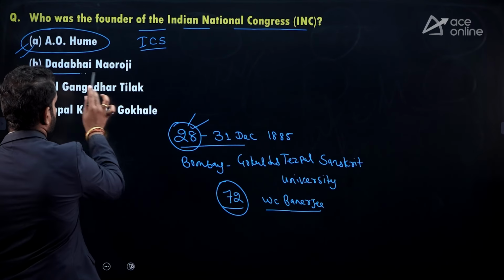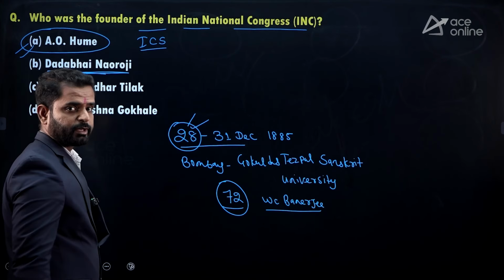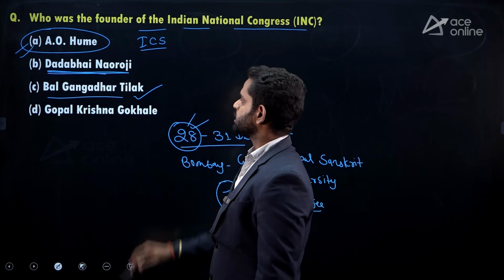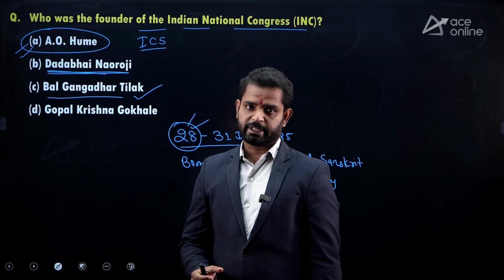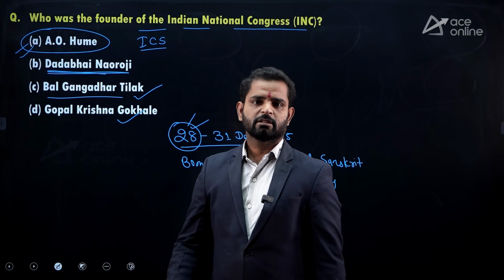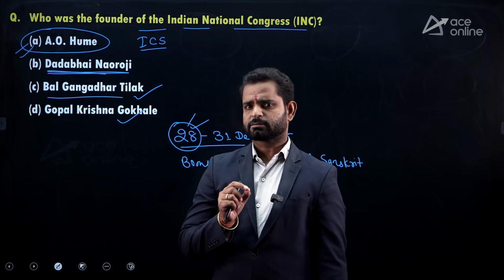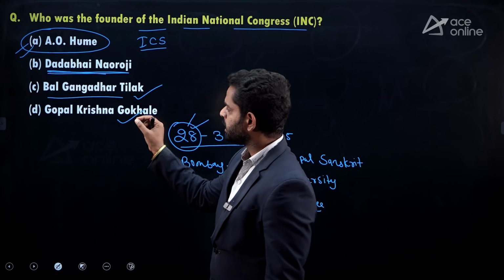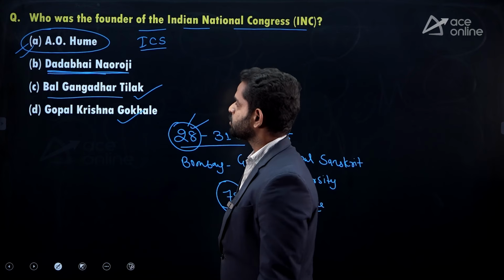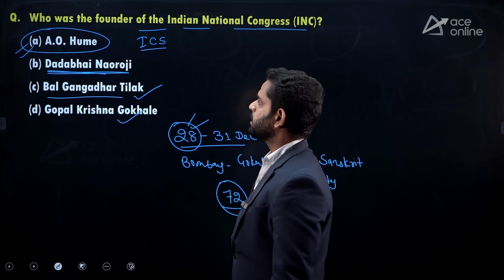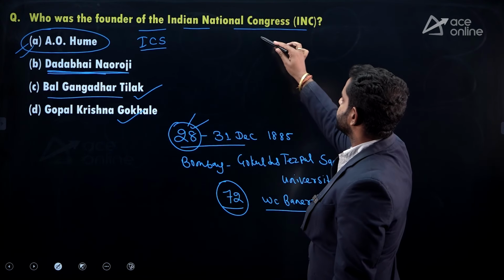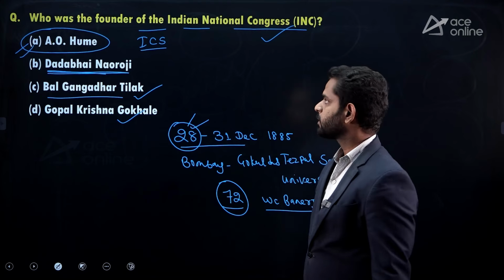Dadabhai Naoroji is also known as the Grand Old Man of India. The next one, Bal Gangadhar Tilak, is also known as an extremist leader, Lal Bal Pal. Gopal Krishna Gokhale, a moderate leader, and you have to know he was the political guru of Mahatma Gandhiji. So the correct option is option A, A.O. Hume. A.O. Hume was the founder of the Indian National Congress, INC.